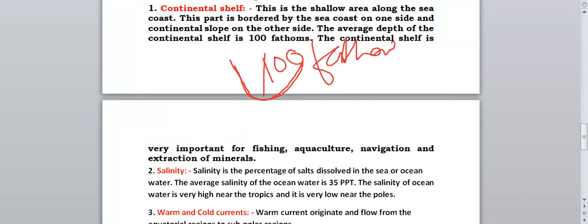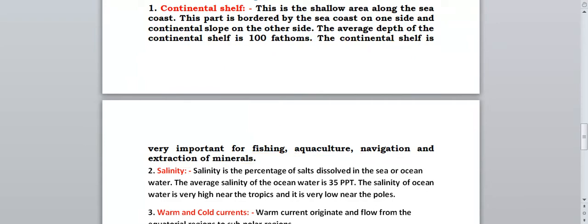The continental shelf is very important for fishing. Why is it important? It is important for fishing, aquaculture, navigation and extraction of minerals. So this is the importance of the continental shelf. Once again we'll discuss what the continental shelf is. It is a shallow area along the sea coast.